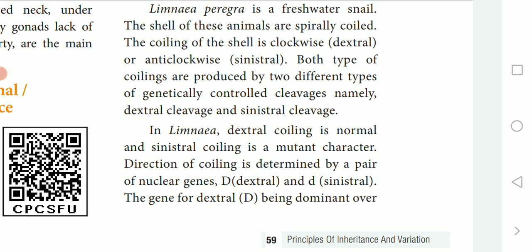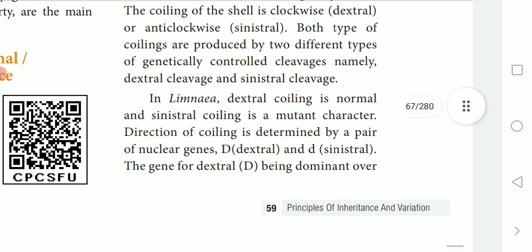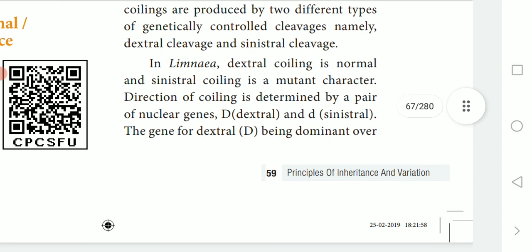So this is the information about the shell coiling of Limnaea. With these explanations, you can go through your textbook, where you can understand. Okay, so this is the extrachromosomal, cytoplasmic shell coiling in Limnaea.